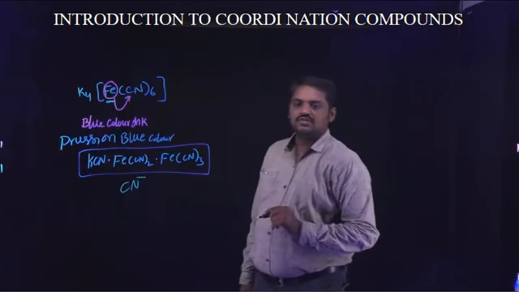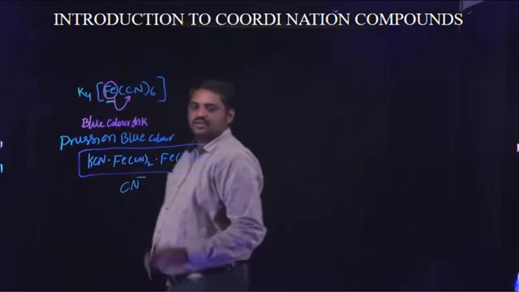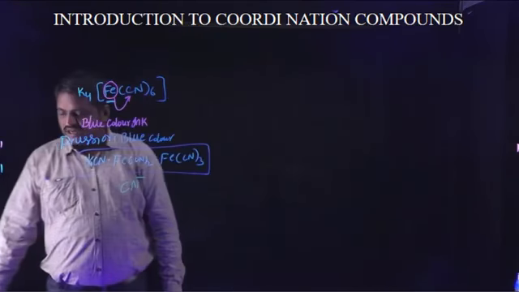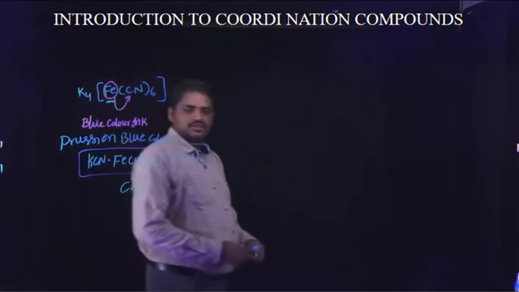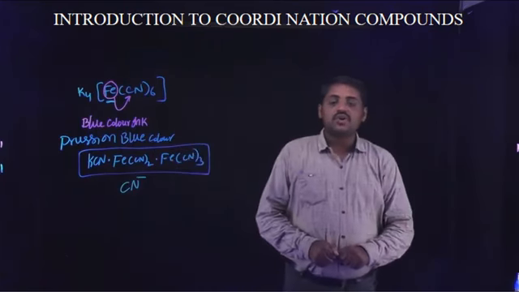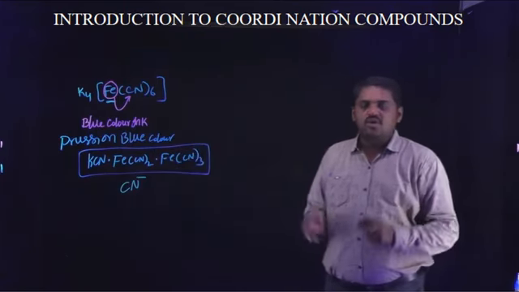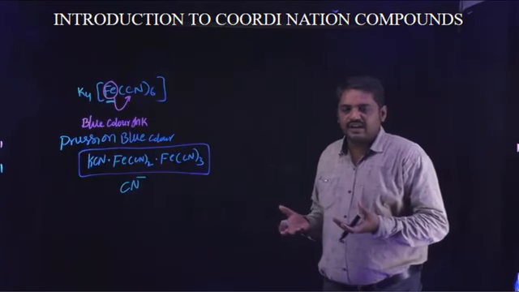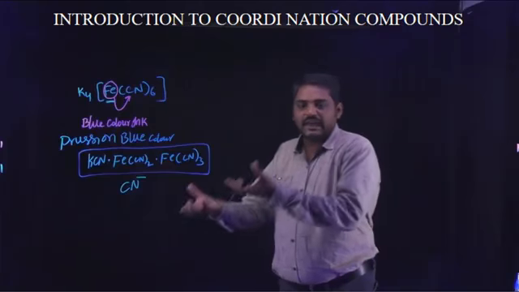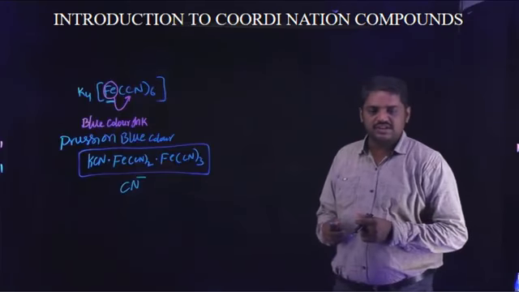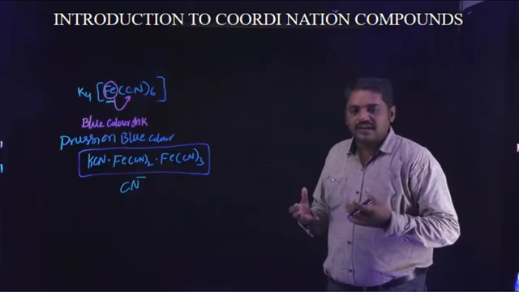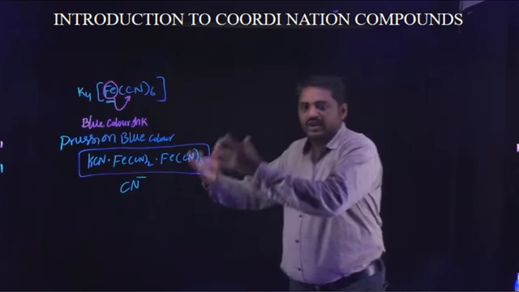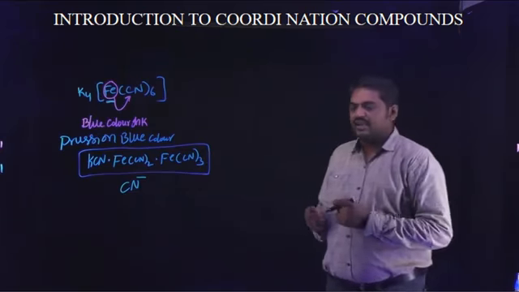These CN minus ions are known as monodentate ligands. A monodentate ligand means an ion that donates one pair of electrons to the central atom.